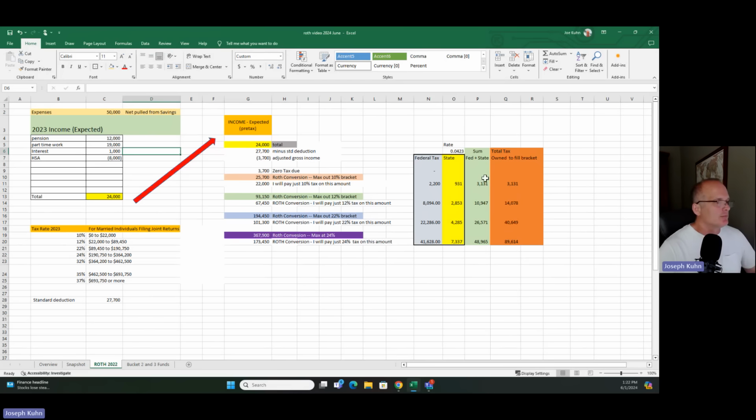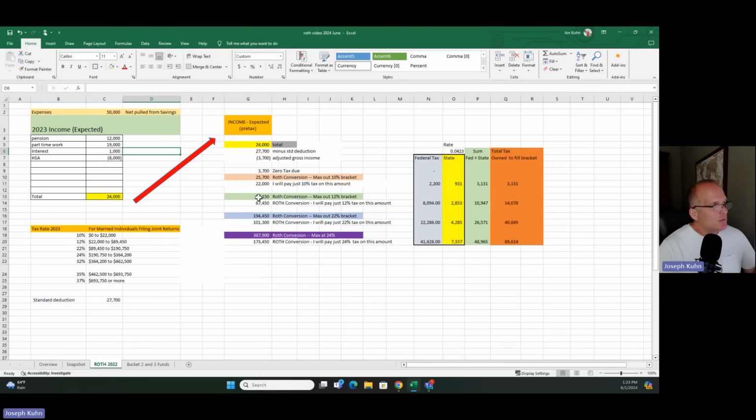That's the taxes due. So we can just continue this down. There's the 12% bracket, 22% bracket, 24% bracket. Okay, so exact same thought process. I'll go through one more. So the 12% tax bracket maxes out at $89,450. The reason this number is higher is because I am adding in this $3,700.